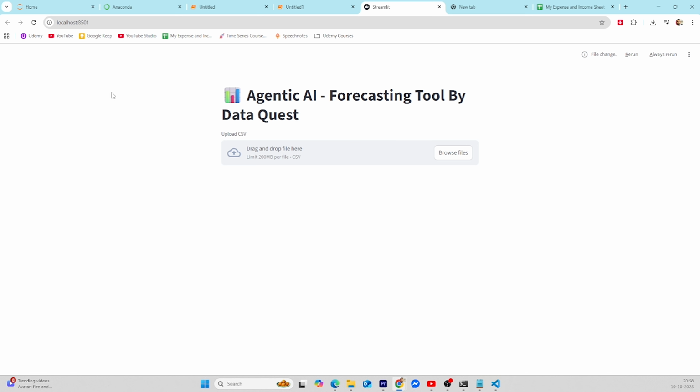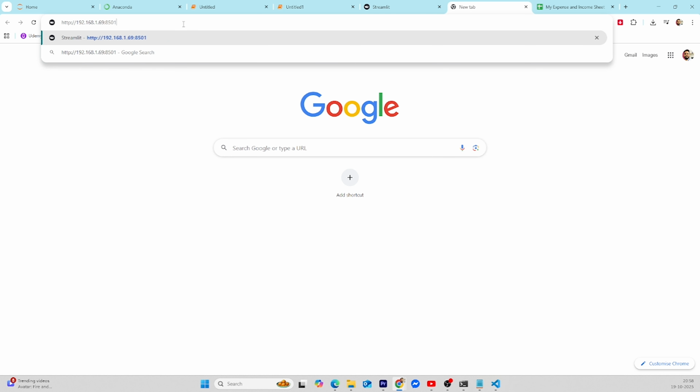As of now, this tool is running on my local machine, so that's why you are seeing the localhost URL showing here. But if you need to access this, you need to click on this link, and I will be pasting this link in the description box.